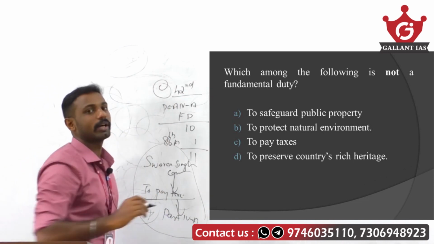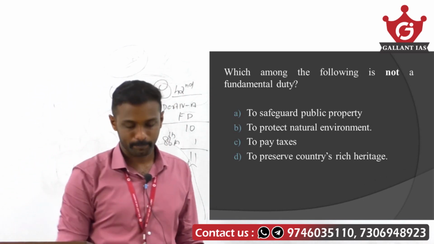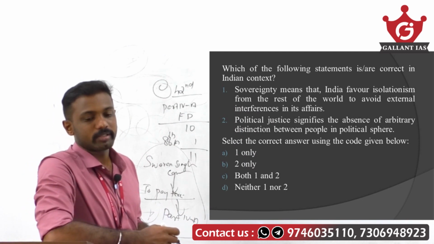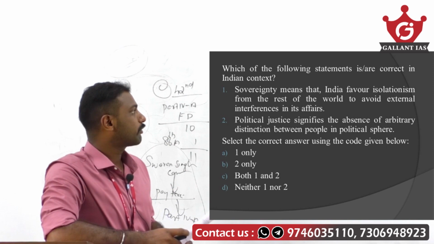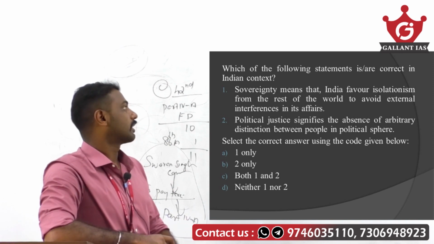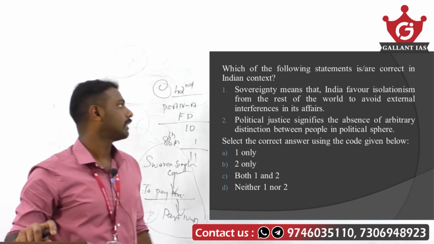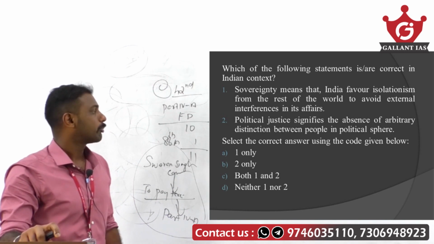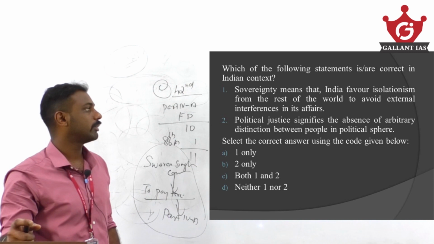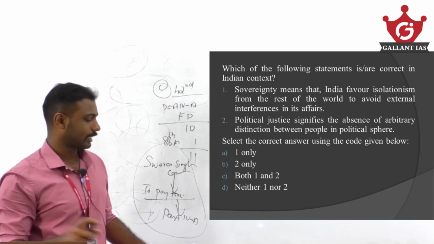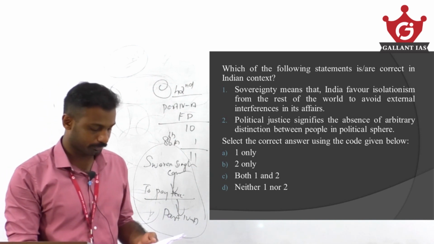So option C should be our answer to this question. Okay. Which of the following statements is correct in Indian context? 1. Sovereignty means that India favors isolationism from the rest of the world to avoid external interferences in its affairs. 2. Political justice signifies the absence of arbitrary distinction between people in political sphere. Find the correct answer using the codes below.